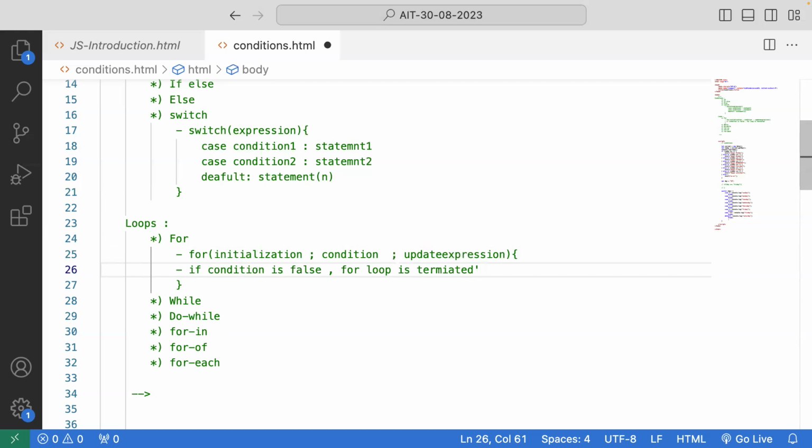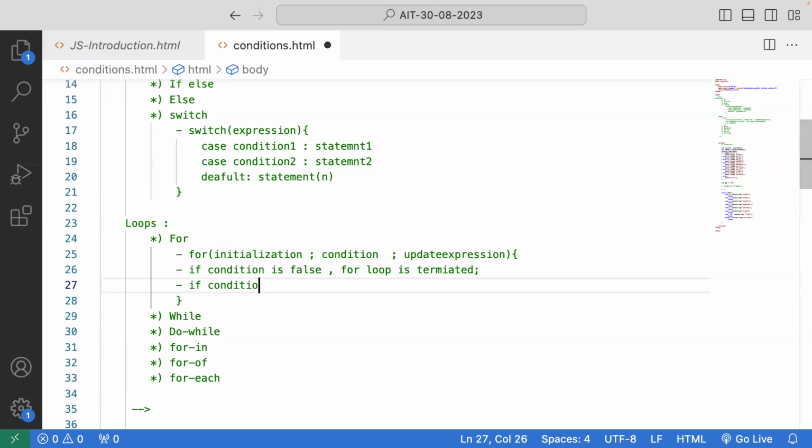And if the condition is true, the block of code inside the for loop is executed.